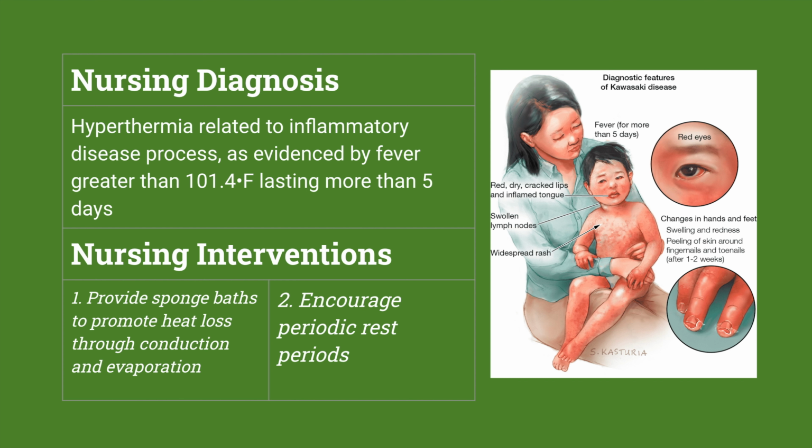With this in mind, our nursing diagnosis is hyperthermia related to inflammatory disease process, as evidenced by a fever exceeding 101.4 degrees Fahrenheit that has persisted for more than 5 days. To promote heat loss through conduction and evaporation, periodic sponge baths may alleviate febrile episodes. Secondly, we will set aside time to promote adequate rest and attempt to reduce the body's metabolic demands and oxygen consumption.